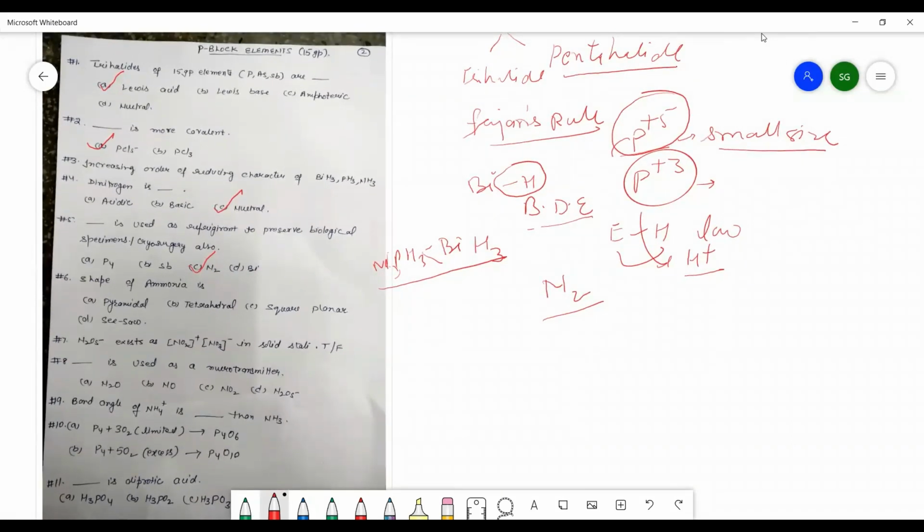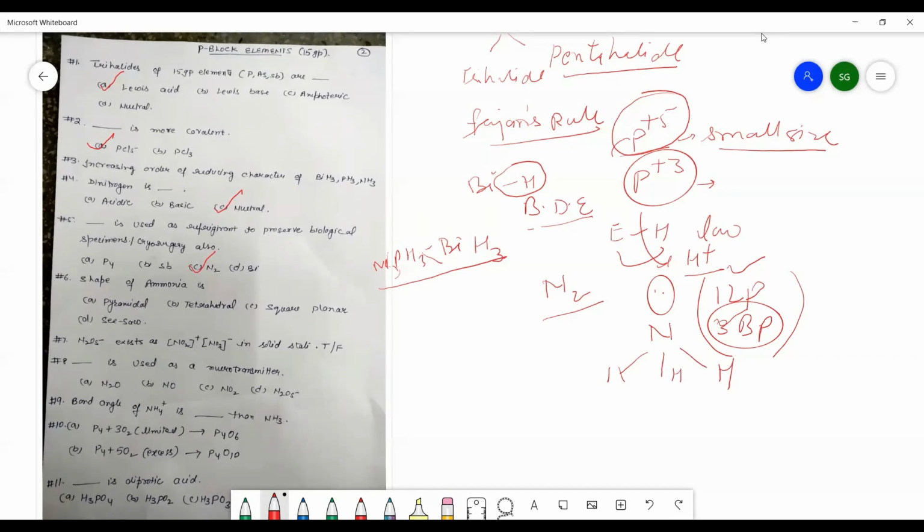Now the next question is, shape of ammonia is. As you know, ammonia has 1 lone pair of electrons and 3 bond pairs of electrons. So whenever you find out the shapes, you must know how many lone pairs and how many bond pairs are there. Don't think about only the bond pairs. When you draw the structure for ammonia, you will get this kind of structure.